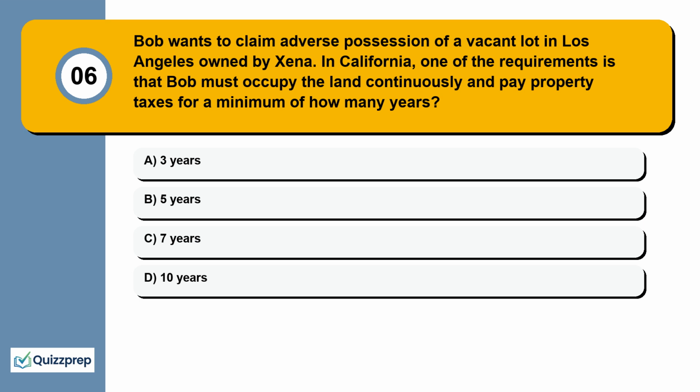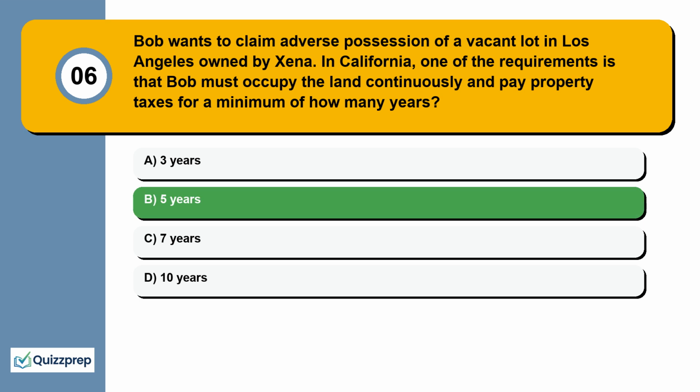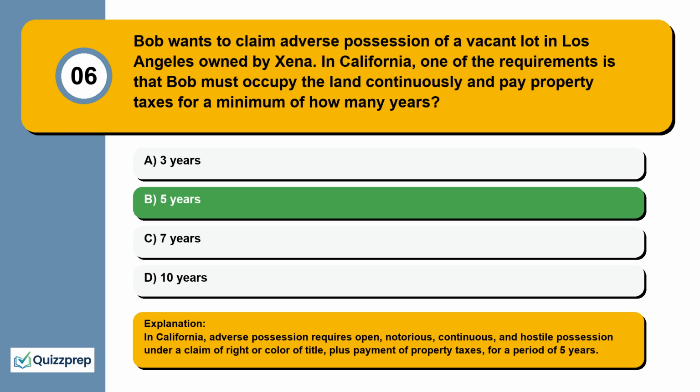Question 6. Bob wants to claim adverse possession of a vacant lot in Los Angeles owned by Zena. In California, one of the requirements is that Bob must occupy the land continuously and pay property taxes for a minimum of how many years? 3 years, 5 years, 7 years, 10 years. In California, adverse possession requires open, notorious, continuous, and hostile possession under a claim of right or color of title, plus payment of property taxes, for a period of 5 years.